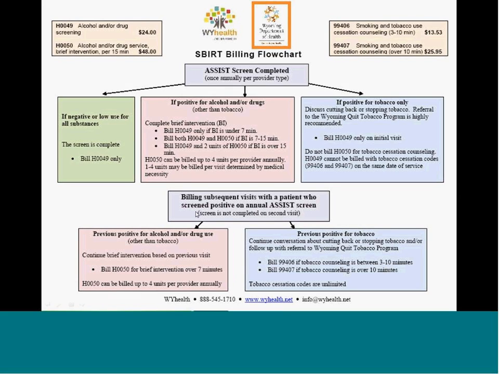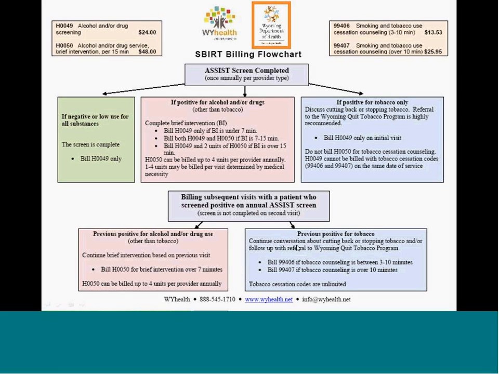Subsequent visits, after the patient has come in and screened positive on the ASSIST screening tool, if that screen was positive for alcohol and or drug use, continued brief intervention can occur, and H0050 for any conversation over 7 minutes can still be billed at $48. This is up to 4 units.